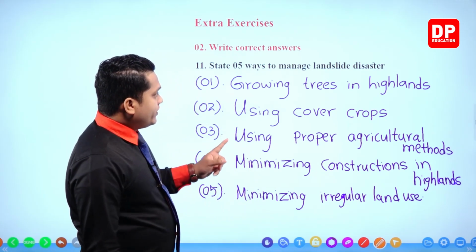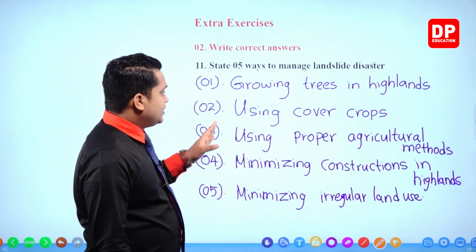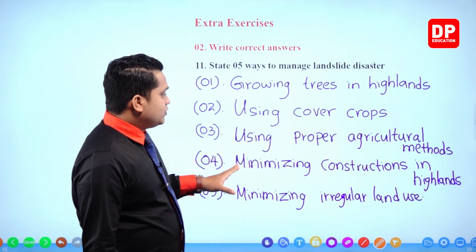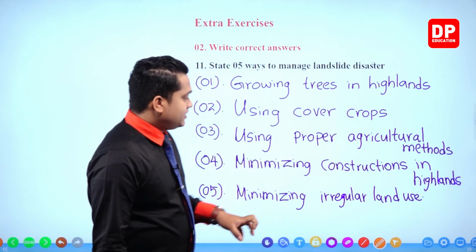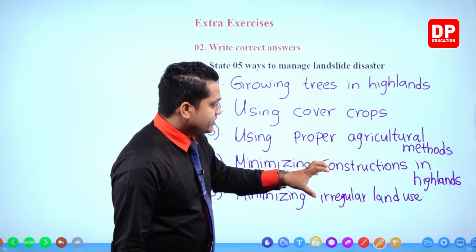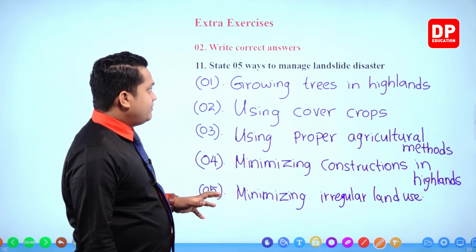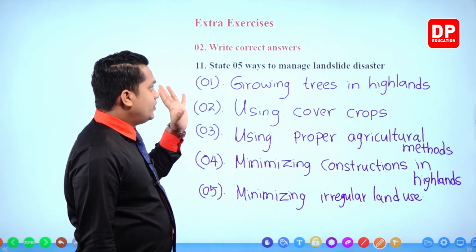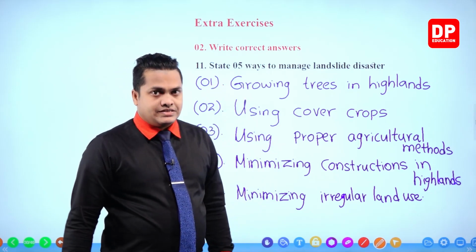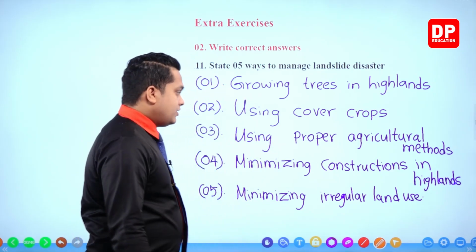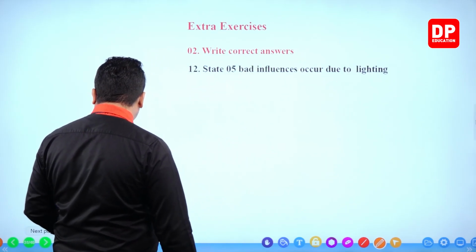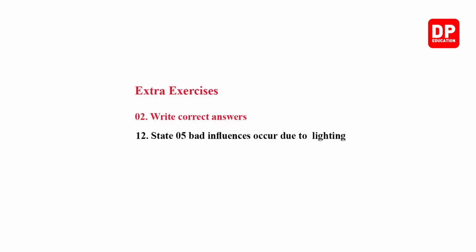So growing trees in highlands, using cover crops, using proper agricultural methods, minimizing constructions in highlands, and minimizing irregular land use can be followed in order to manage the landslide disaster, my dear children. Right, then the next question. State 5 bad influences that can occur due to lightning.